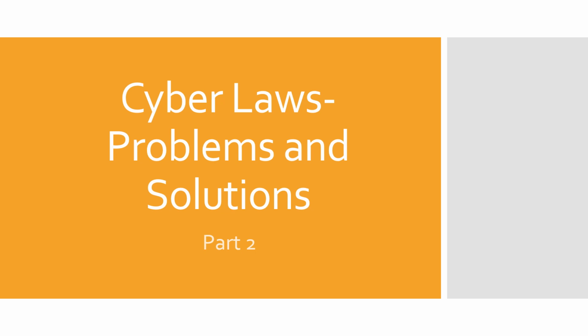Section 43 subclause G is an attempt by the legislature to create an obligation for the users. This section provides that anyone providing any assistance to any person to facilitate access to a computer, computer system or computer network in contravention of the provisions of this Act, rules or regulations made thereunder, is liable. Section 43 subclause G covers both physical as well as virtual assistance provided by any person to another person to secure access to any computer, computer system or computer network.